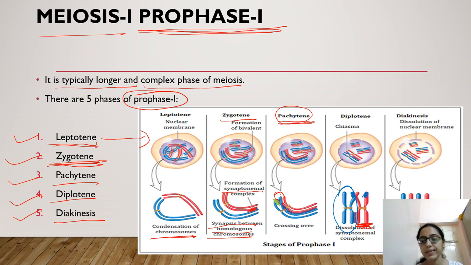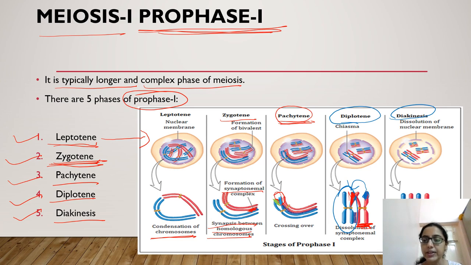So both have some genetic chromosomal exchange, right? This part has been exchanged, and this chromosome has a small segment of another chromosome. Now in diplotene you can see the exchange occurs, and in diakinesis dissolution of the nuclear membrane occurs.